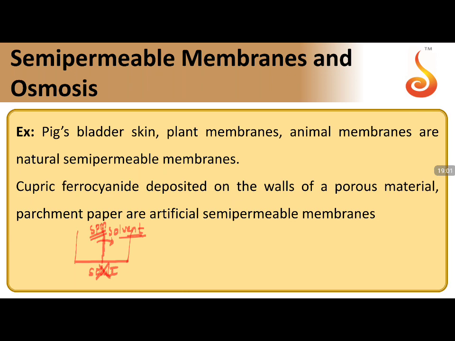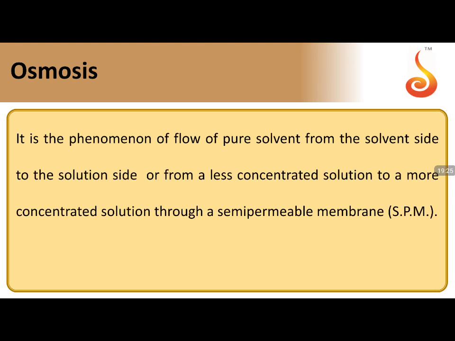So now, what are the natural semi-permeable membranes? Pig's bladder skin, plant membranes, animal membranes, egg membrane, all those come under natural semi-permeable membranes. Cupric ferrocyanide, this can be taken, or parchment paper, they come under artificial. It will be very crucial in conceptual type of questions. When it comes, you should be identifying what is natural and what is artificial.